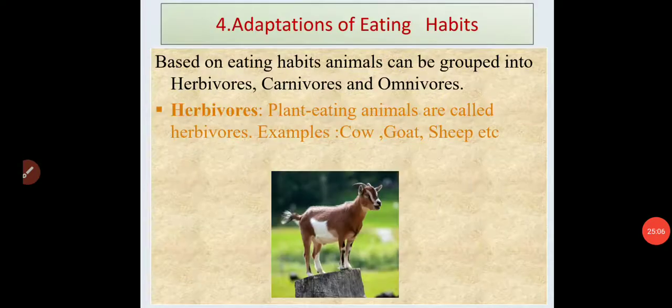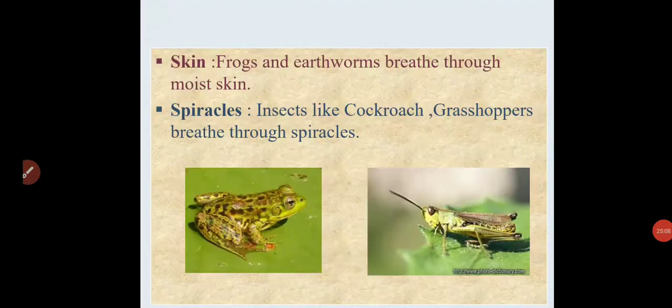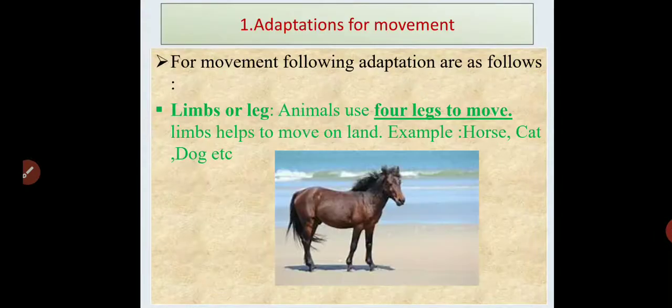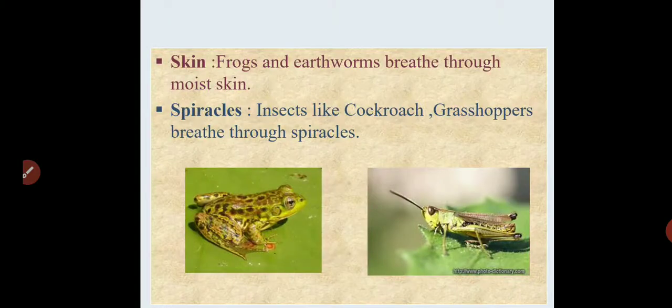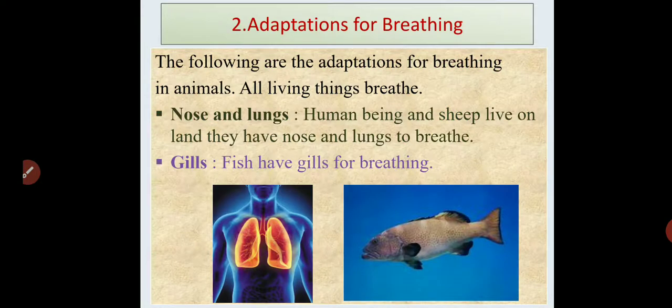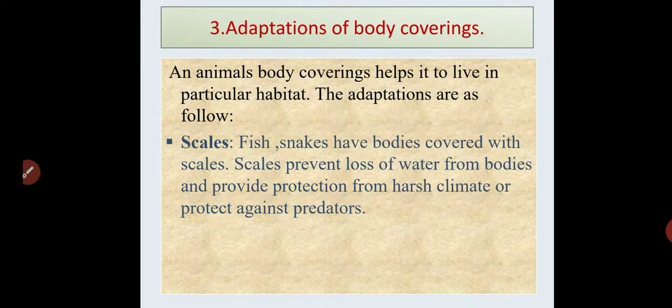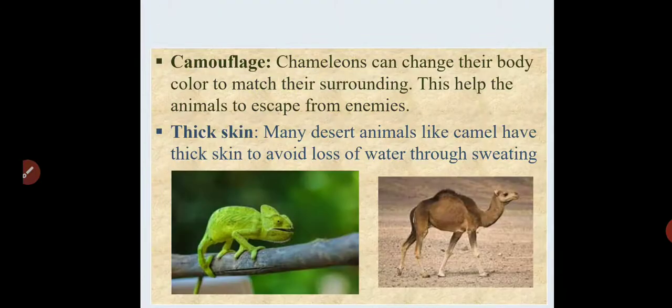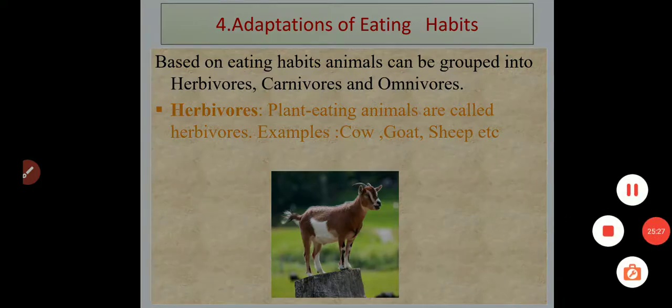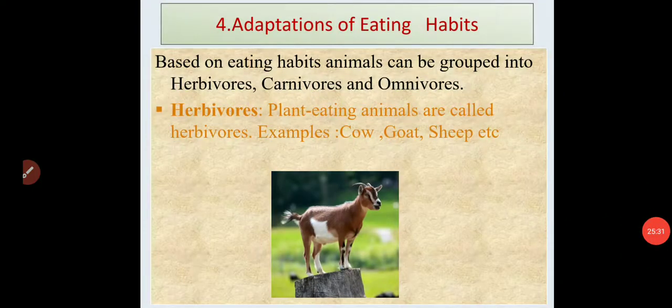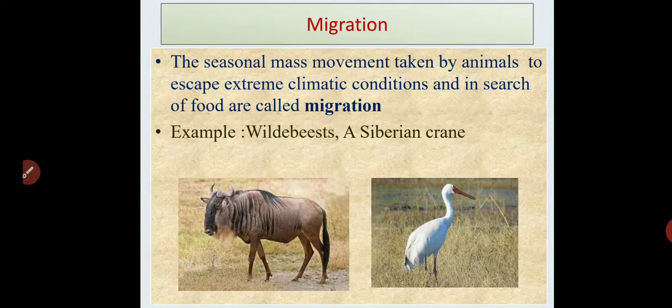So we have completed the 4 types of adaptation: number 1 is adaptation based on movement, number 2 is adaptation based on breathing, number 3 is adaptation based on covering, and the 4th one is adaptation based on eating habit. So is it clear with this? Now let's start with the last topic, that is migration.